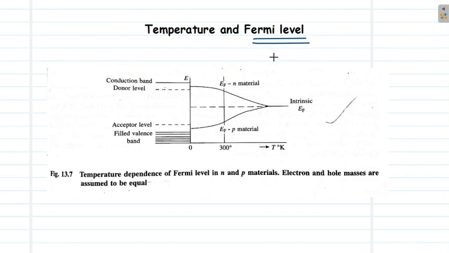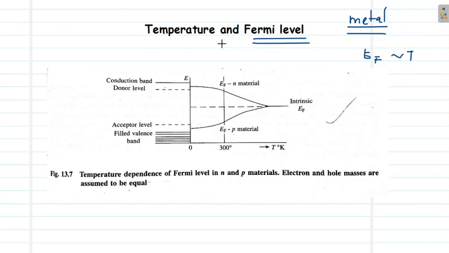Now let us also briefly discuss the effect of temperature on the Fermi level of a semiconductor. In the last unit, we have already seen the effect of temperature on the Fermi level in the case of metals. We derived an equation showing the relationship between EF and T, and we saw that there is a slight decrease in EF with temperature.